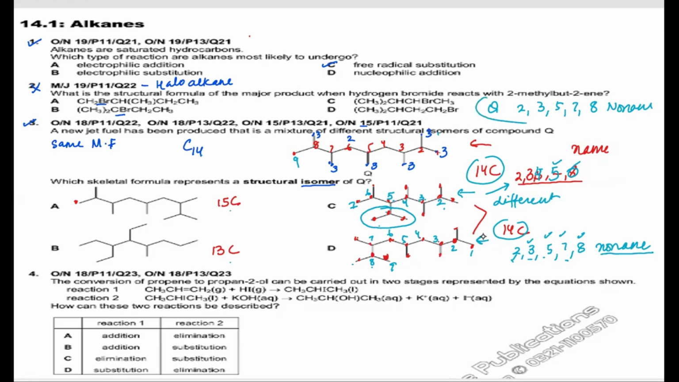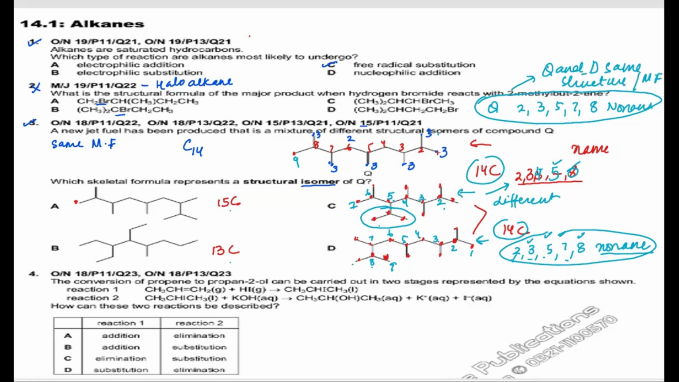तो ये इसकी ब्रांचेस और Q की ब्रांचेस, if you see that the total number of longest continuous chain, that's a known N, and the number of branches are same on the same carbon. So basically, Q and D are same structures, and they have the same molecular formula as well. So basically, Q and C will be considered as isomers.